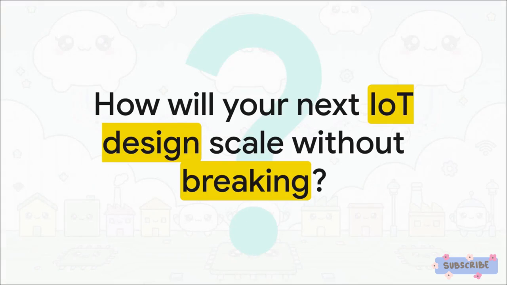We've seen how middleware acts as the ultimate software glue, taking unconnectable, chaotic hardware and translating it into clean, scalable, mathematically efficient data. It drastically reduces bandwidth and makes modern applications even possible. So as you look at the incredibly complex smart systems being built around us today, I want to leave you with this question to ponder. If hardware is just an expensive space heater without software, how will your next IoT design scale without breaking?